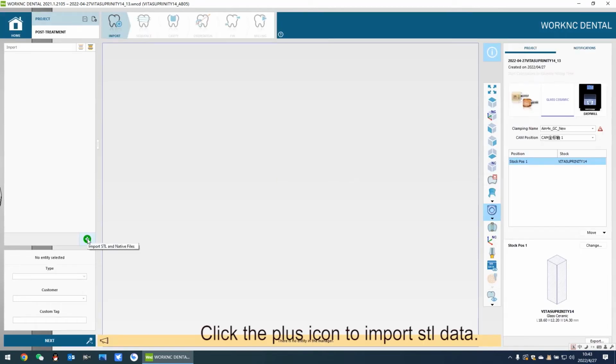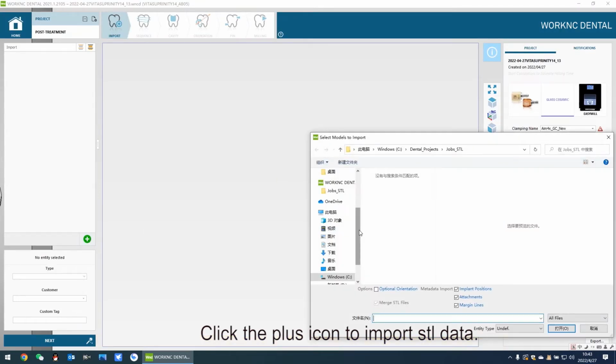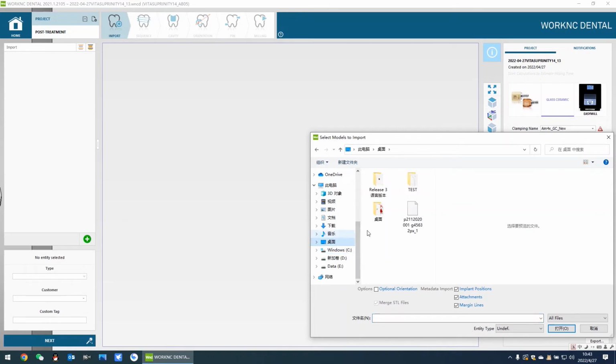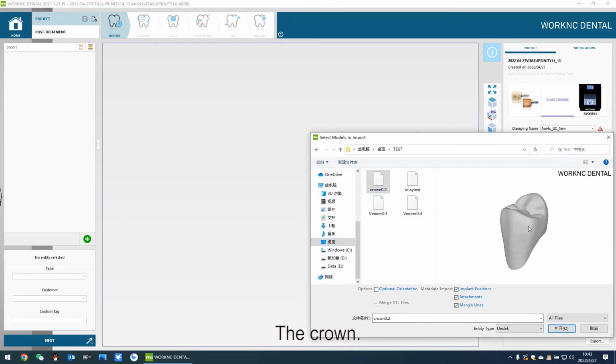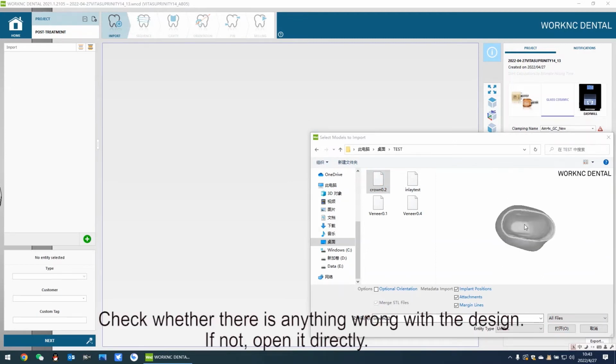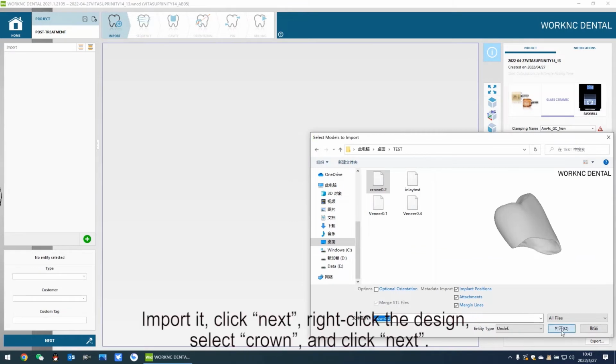Click the plus icon to import STL data. The crown. Check whether there is anything wrong with the design. If not, open it directly. Import it.